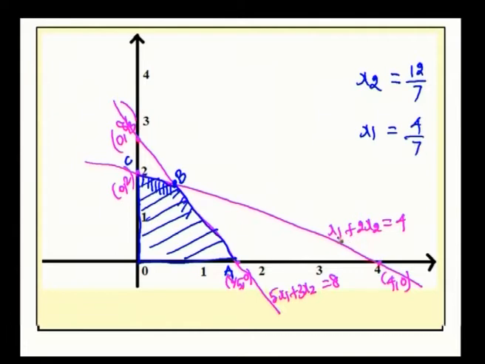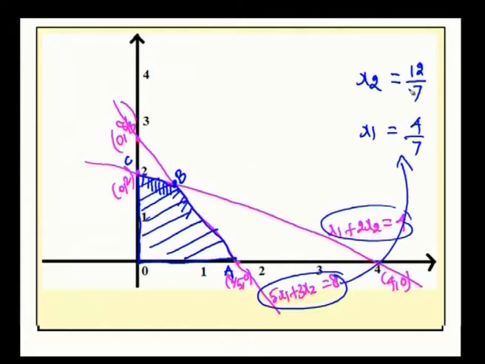So, by solving these 2 equations x1 plus 2x2 equal to 4 and 5x1 plus 3x2 equal to 8, our solution is x1 equal to 4 by 7 and x2 equal to 12 by 7. Therefore, the coordinates of the point B is 4 by 7, 12 by 7.